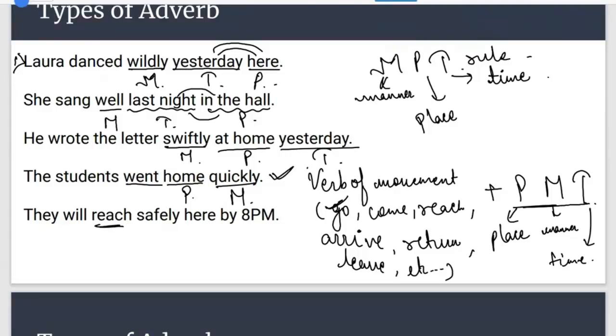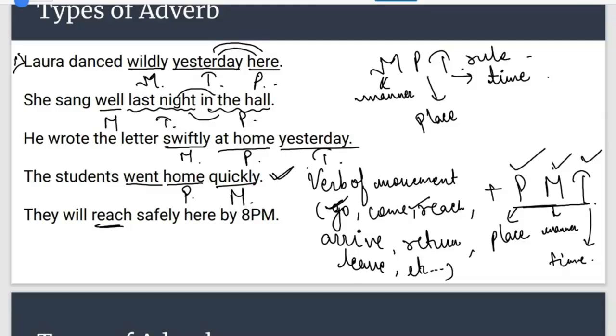And now let's just talk about the last one, reach. Reach is again a verb of movement, and check whether it is correct or not. If it is not correct, arrange it in the proper manner. Very good. No, no, Sonal, your answer is wrong. Preeti, your answer is wrong. Guys, what I'm saying is that after a verb of movement, it will be arranged in adverb of place, adverb of manner, and adverb of time. Now look at the sentence very properly.